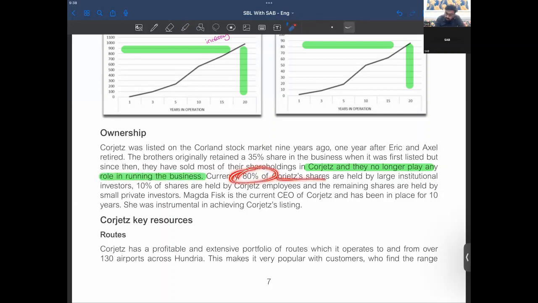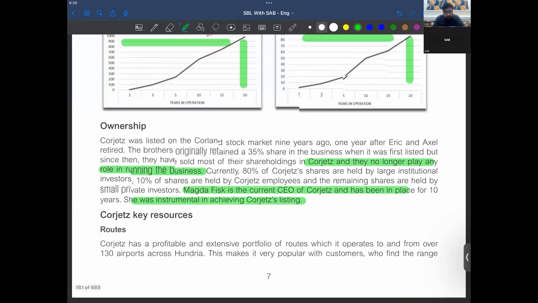Currently, 80% of Gorgeous shares are held by large institutional investors. 10% of shares are held by Gorgeous employees, and the remaining shares are held by small private investors. Now, Magda Fisk is currently CEO, and has been in place for 10 years. She was instrumental in achieving Gorgeous's listing. So Magda was the person behind the listing.